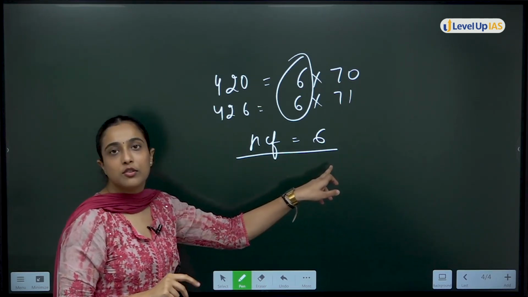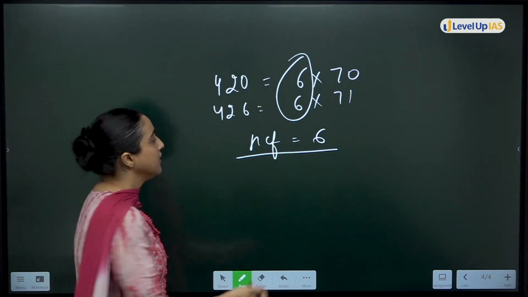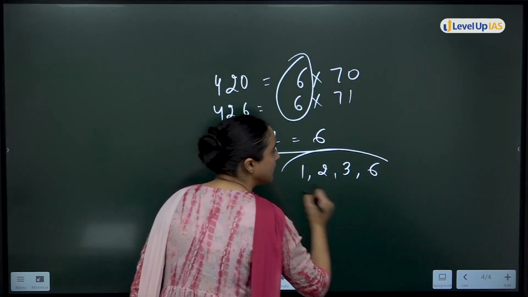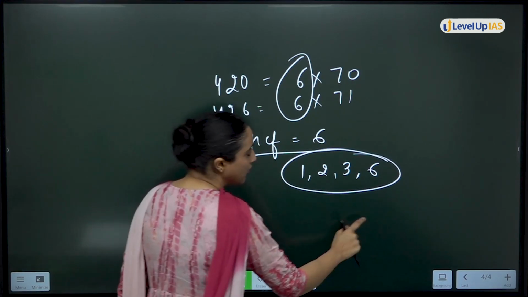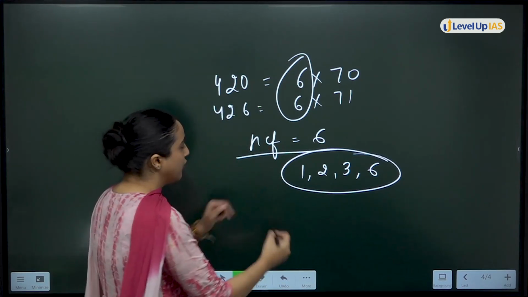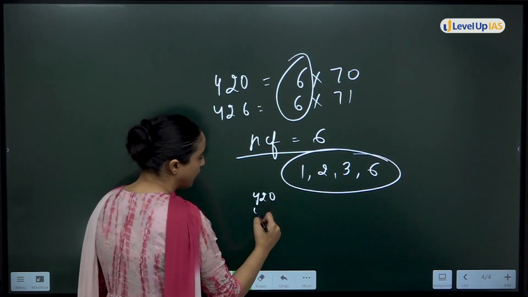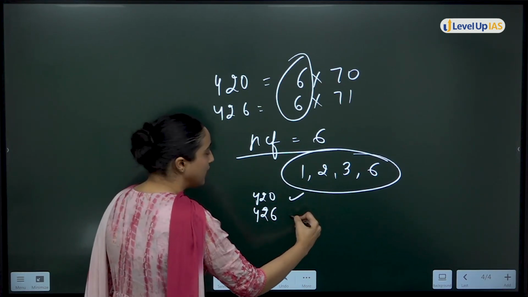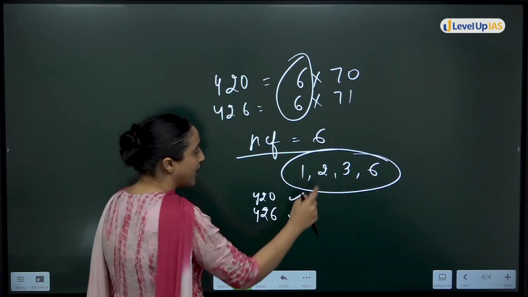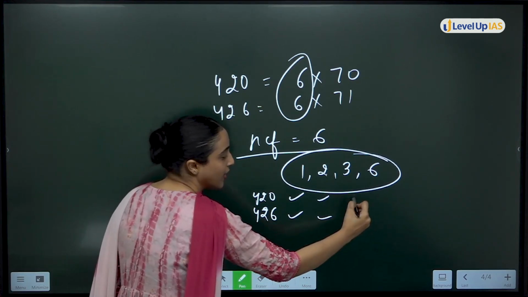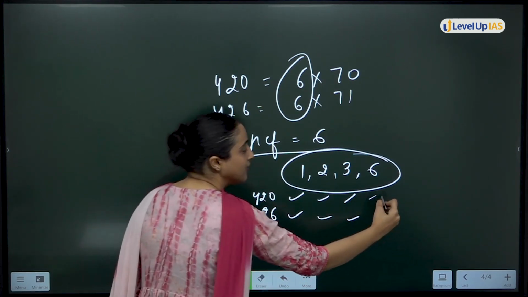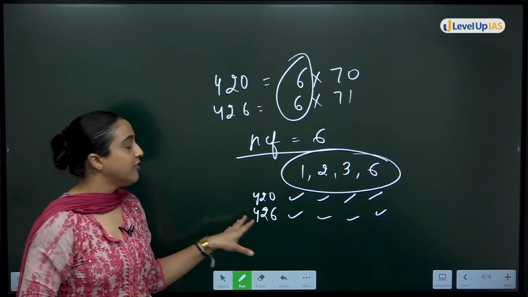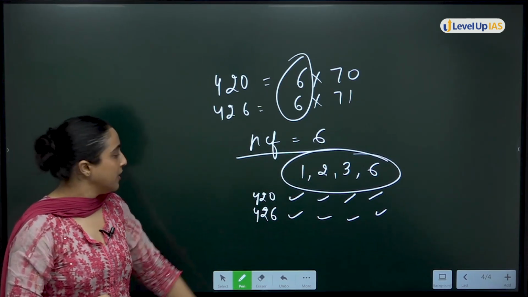The common factors will be the factors of 6, that means 1, 2, 3 and 6. You can check: both 420 and 426 are divisible by 1, by 2, by 3, and by 6. So 1, 2, 3 and 6 are the common factors of these two numbers.